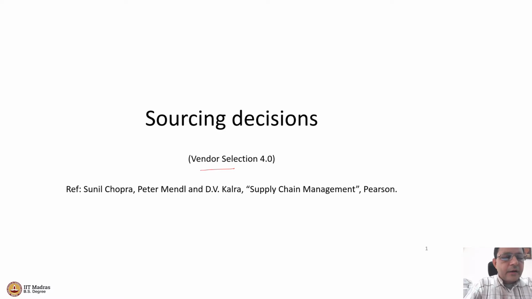For this session, I have referred to an extremely nice book which is written by Professor Sunil Chopra at Kellogg's, Peter Meindl and D.V. Kalra. So you can definitely refer to this book. A lot of ideas that I am going to discuss in this session are coming from this book, titled Supply Chain Management, and obviously we are talking about making the supply chain better by getting better vendors, by taking correct sourcing decisions. So what are sourcing decisions?